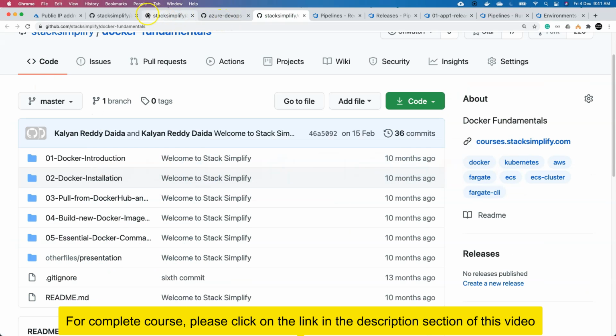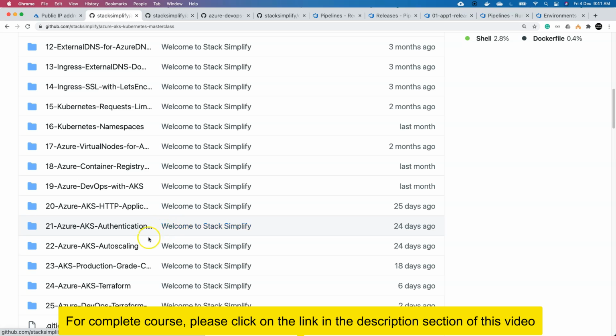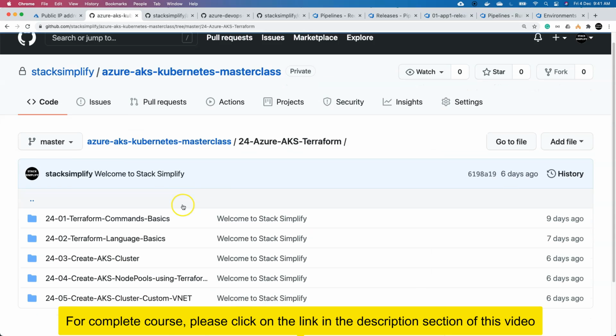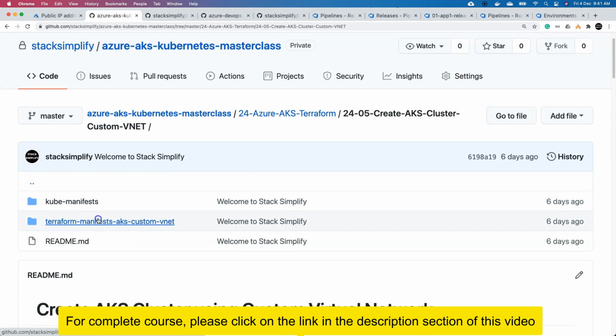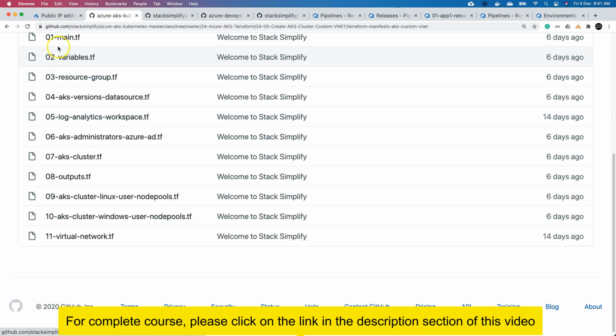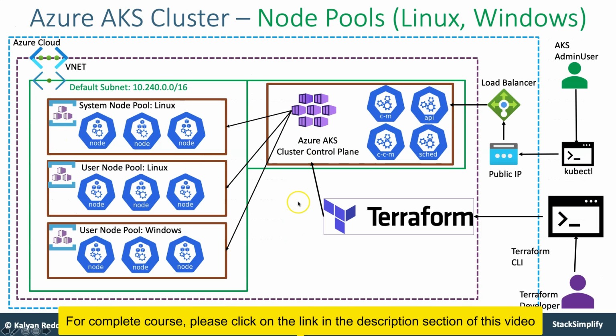So if you go here, from the Terraform perspective, you are going to write the commands. If you see here, all these Terraform manifests you are going to create, including the Azure AD integration and the Log Analytics for monitoring, and all these things you are going to implement. Once you provision your production-grade Azure AKS cluster using Terraform from your local desktop,